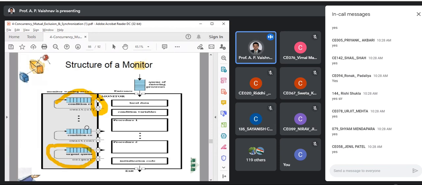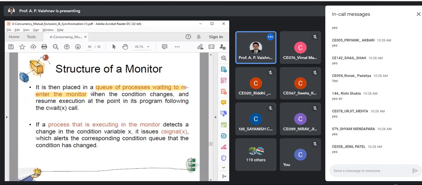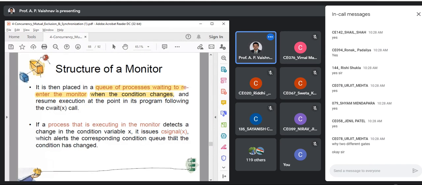Yes, you are inside the monitor, but you are blocked. That is the concept. Why are we having two different gates? The purpose of that is to satisfy mutual exclusion, right? Because the monitor is just like a black box, so it is designed like that. That's why we have two different gates, Urjit. There is no other reason for that. It is the monitor's design.